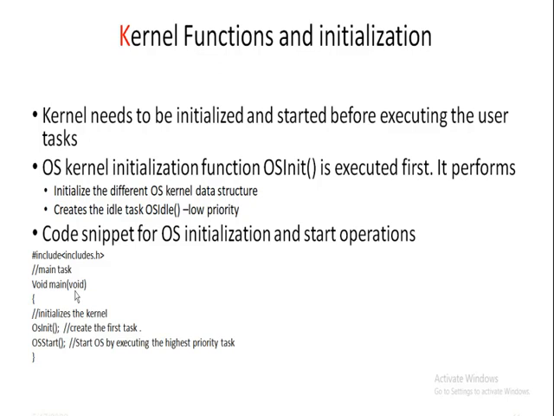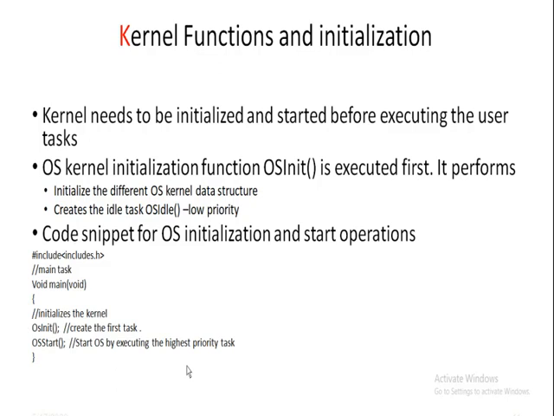Here we use the header file include and the main task, void main of void. To initialize the kernel, we use the OS init function. OS init creates the first task. Then we use the function OS start. It starts the OS by executing the highest priority task.